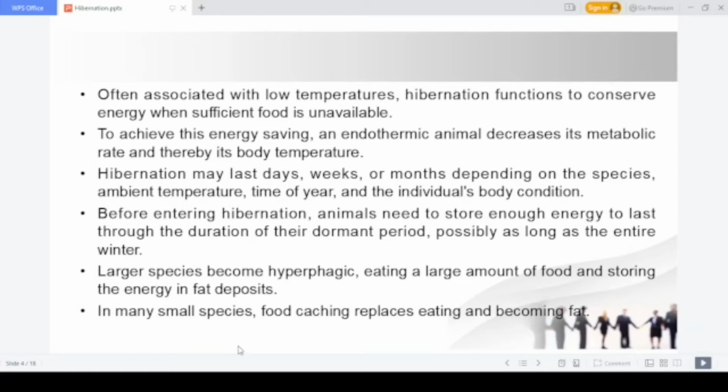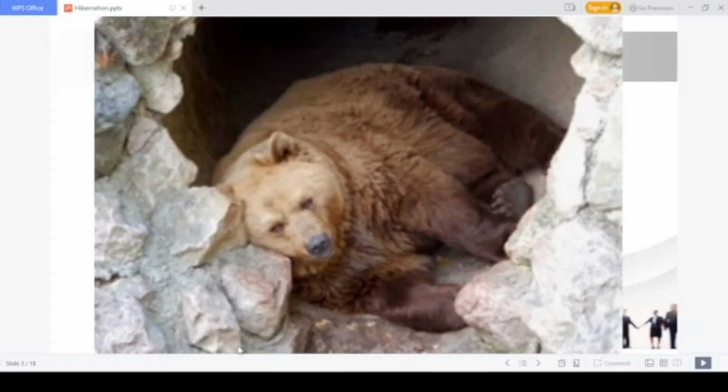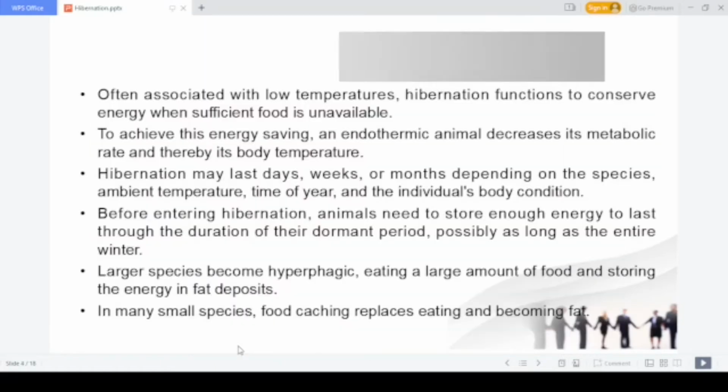So all the energy is conserved and saved, and the animal is just living in a situation like this. It is not moving much, it is simply sleeping most of the time, and the body temperature is also reduced, so that there is no waste of energy.